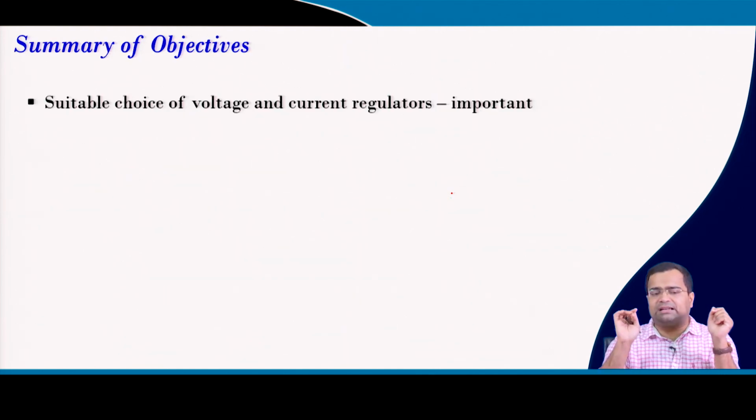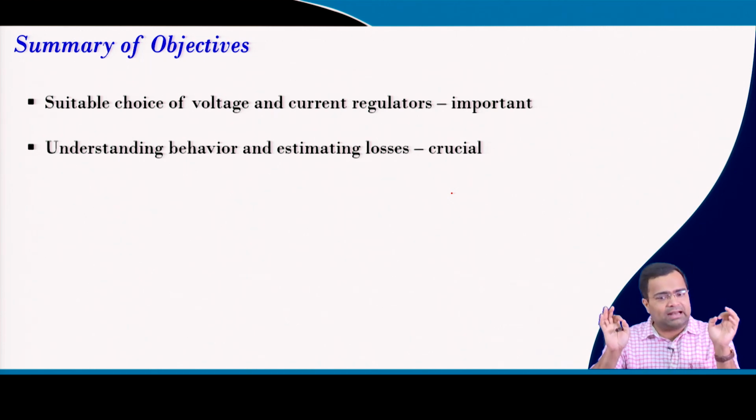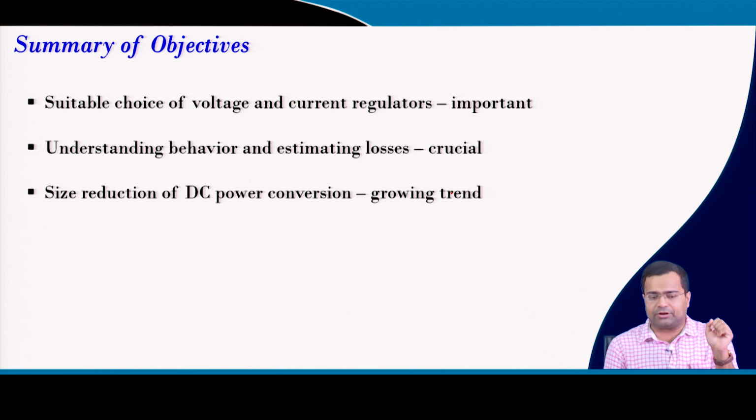So, summary of the objective for all this discussion we have considered: we need to identify a suitable voltage or current regulator depending upon the nature of your application. We need to understand the behavior and we need to estimate the losses, these are also very important.